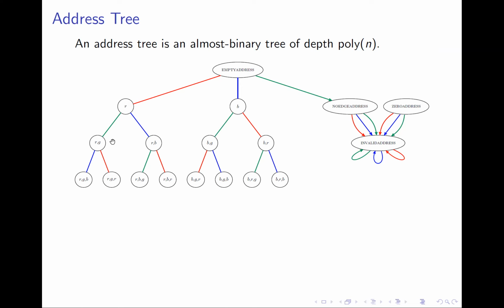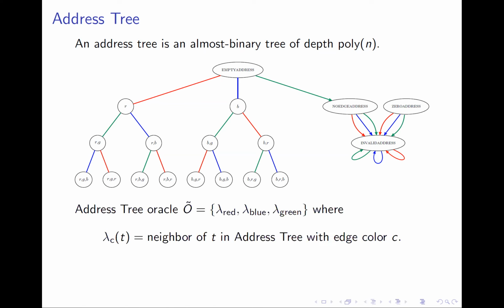So for instance, the vertex labeled by R, G indicates that it is the green neighbor of the red neighbor of the root. The address tree oracle is also specified by three functions like the welded tree oracle, one for each color. So for instance, the red function takes an address as an input and outputs its neighbors in this tree with red edge color.